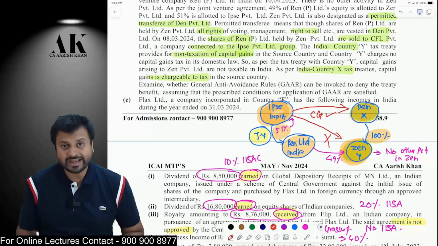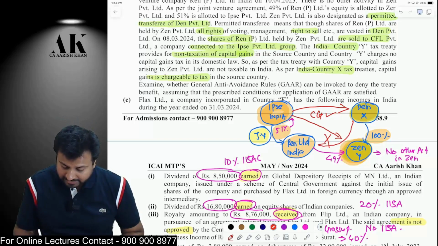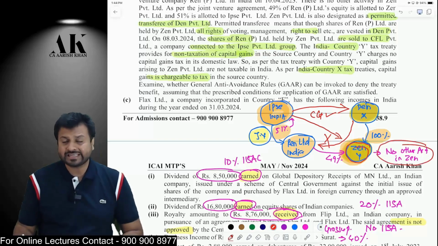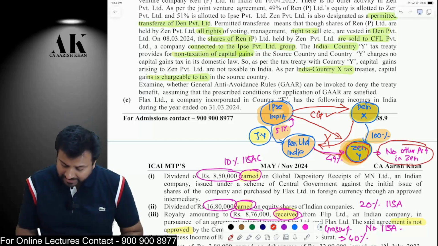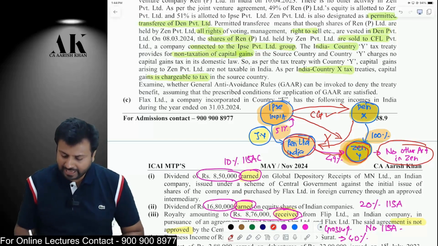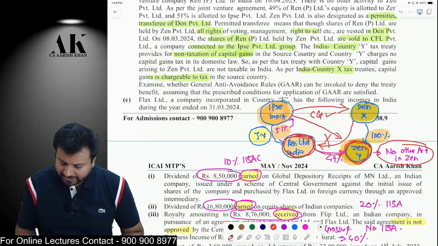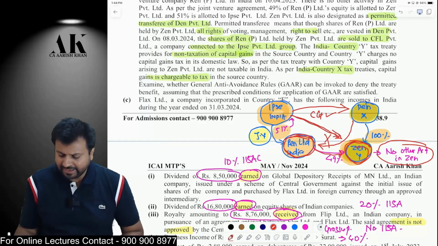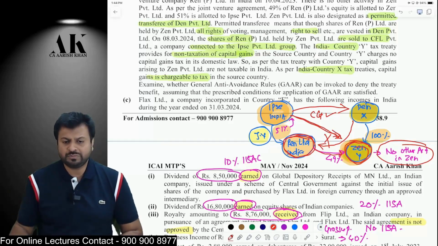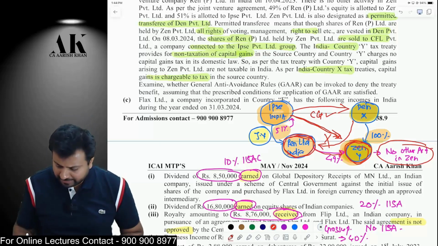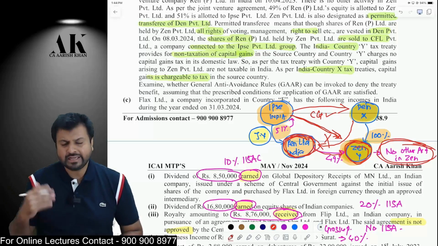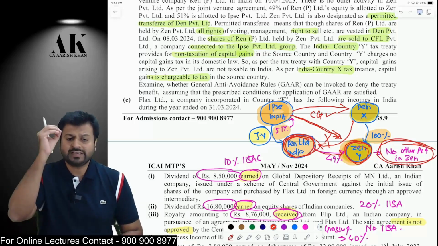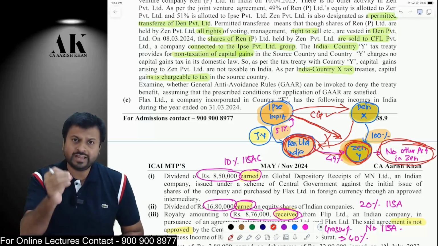So, what has Then done? Rather than directly holding the shares in REN, Then has made one subsidiary in a country in which there is no tax, and through that subsidiary it has purchased the shares of REN Limited, and now Zen is transferring the shares of REN Limited and saying that the India and country Y DTAA says that capital gain should not be chargeable. There is no other activity done by Zen except to buy these shares and then later on to sell these shares. Therefore, it's a clear case of what? It's a clear case of GAAR.